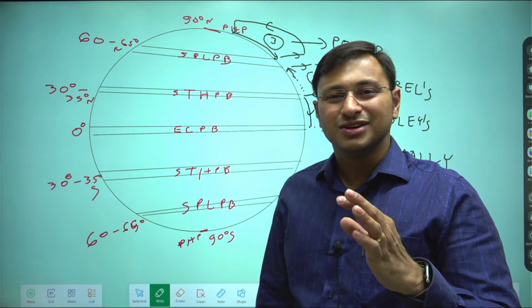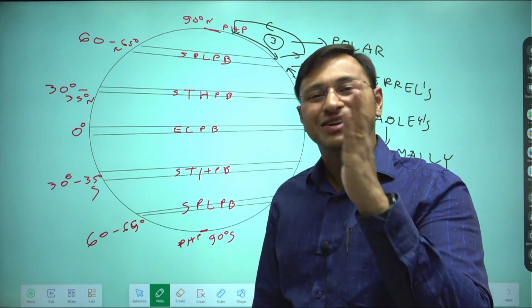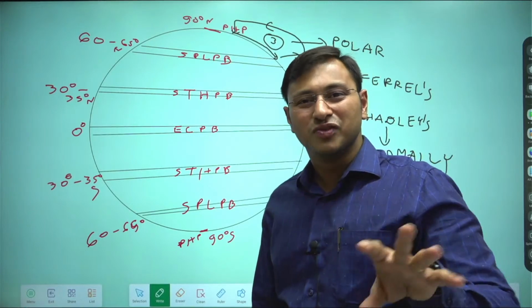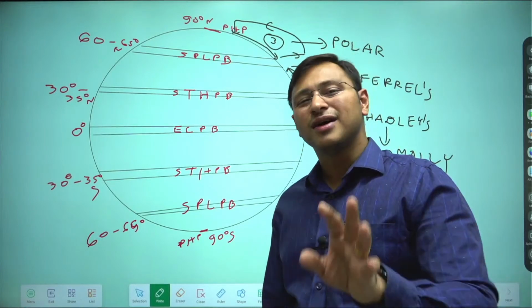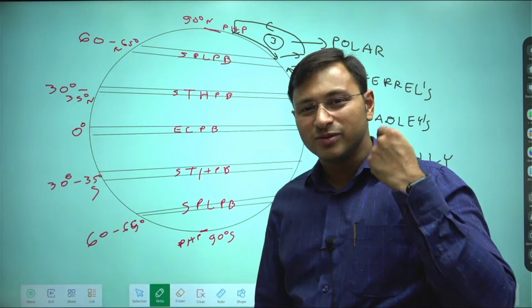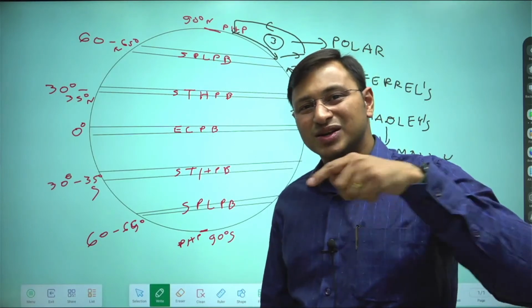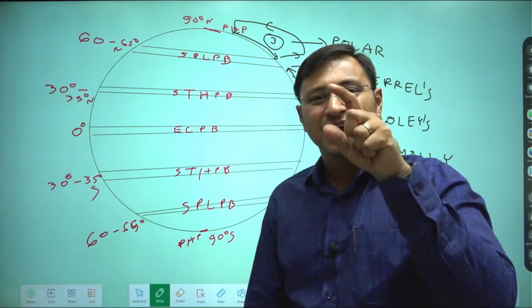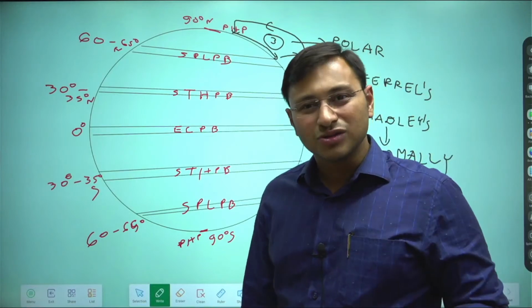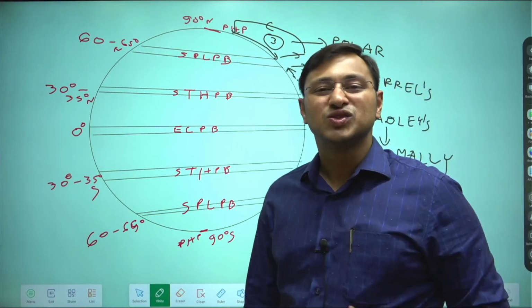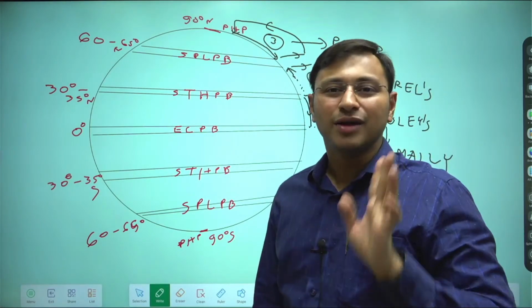Okay, so the answer is basically linked to the tilt of the earth and the center of gravity of the earth. So let's not move into the technical discussions now. For now, just remember that whenever you brush in the morning, if you are to the north of the equator, water will always swirl towards its right and go down in the sink. And if you are to the south of the equator, water will go left in the sink and then swirl down. Okay, for now, just remember this.